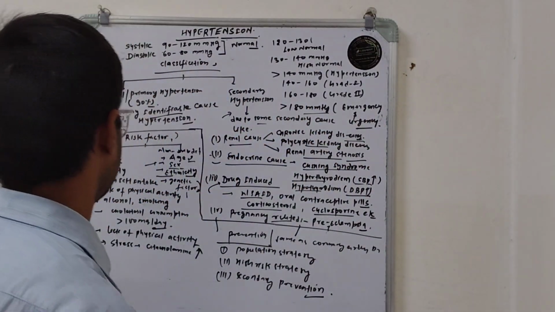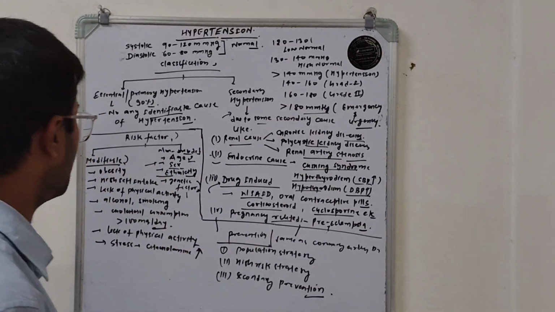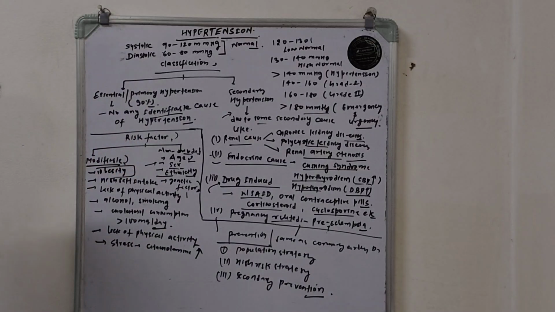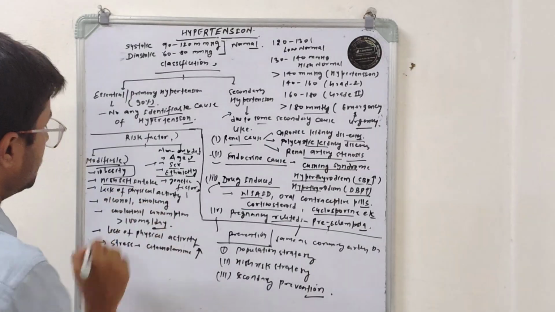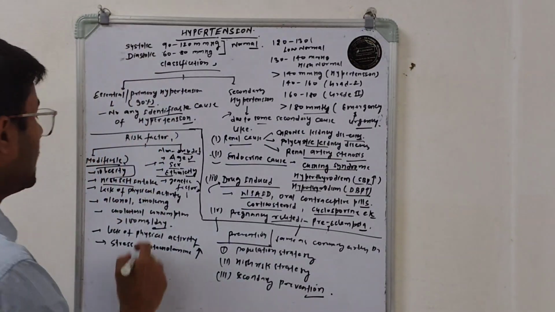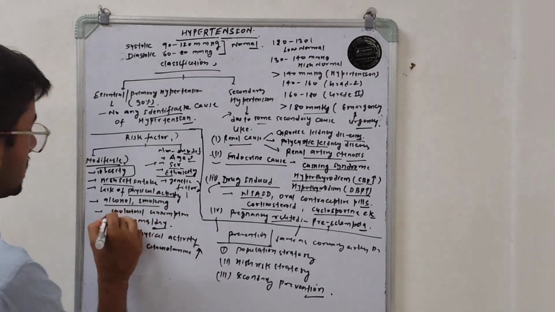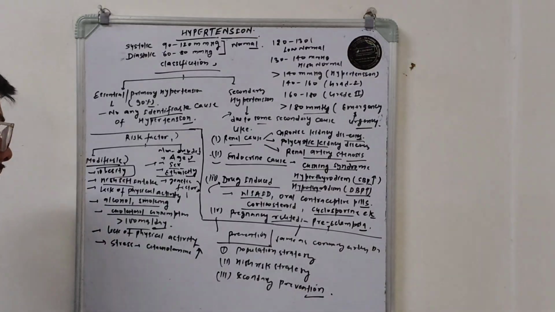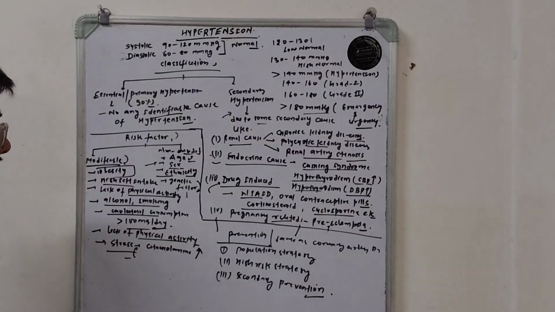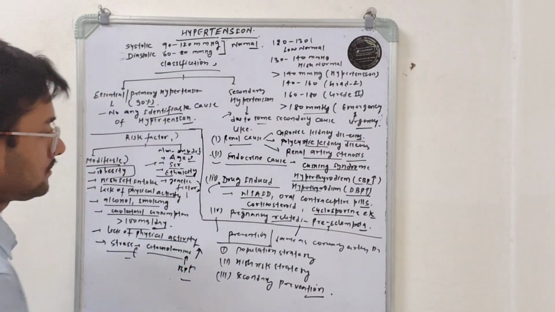So after the discussion of these non-modifiable risk factors, now we move towards the modifiable risk factors. One of the common modifiable risk factors is obesity, consumption of high salt, I mean more than 5 gram per day, lack of physical activity, alcohol and smoking, cholesterol consumption of more than 100 milligram per day, and stress. Stress increases the catecholamine levels, which increases the blood pressure.